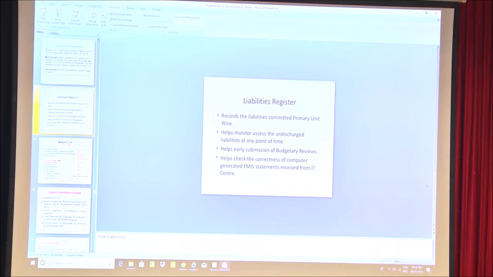I have already spoken about the liability register. It records the liabilities committed primary unit wise, demand wise. It helps monitor and assess the various liabilities at any point of time.